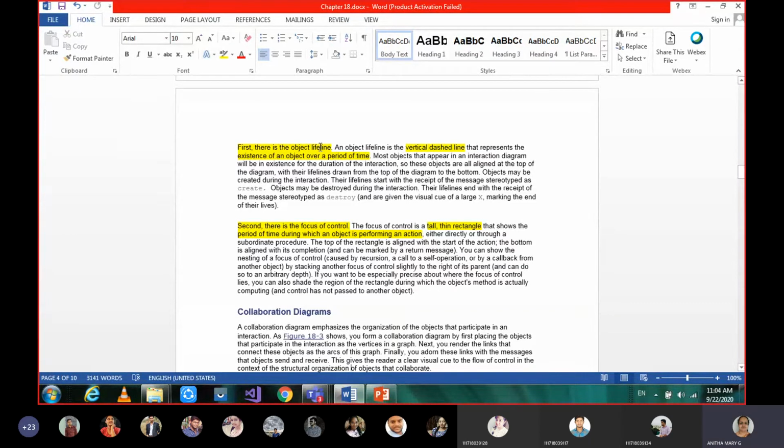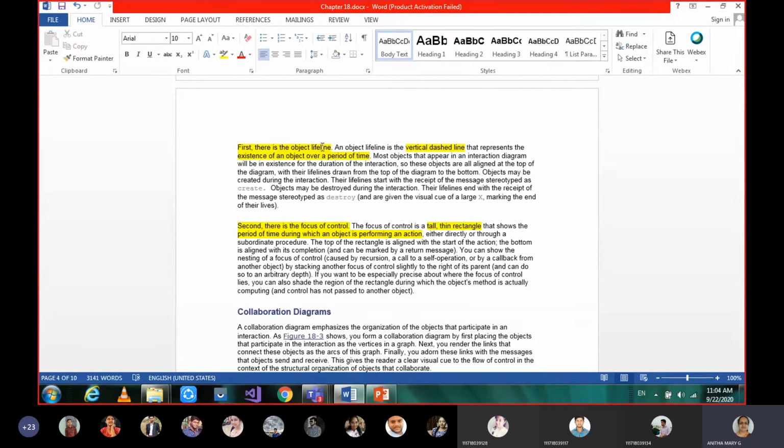Only in sequence diagrams you will have the object lifeline. And what is that object lifeline? It is the period where that object exists from its birth to its death, or from its creation to destruction.